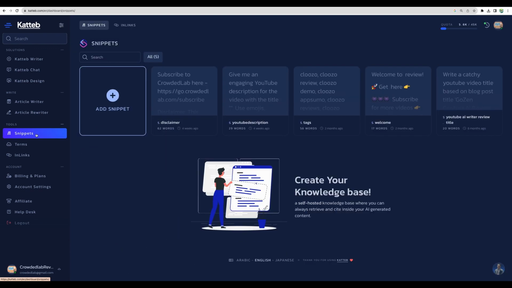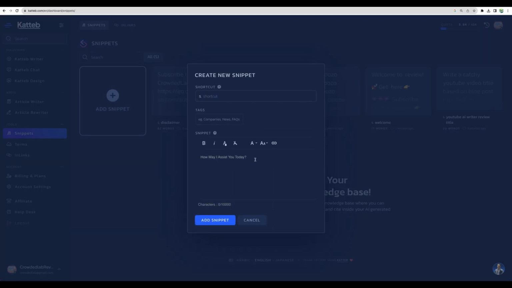So moving to the snippets section, here we can add some prompts or part of the content. You can add text, you can add a shortcut and add anything you like here.